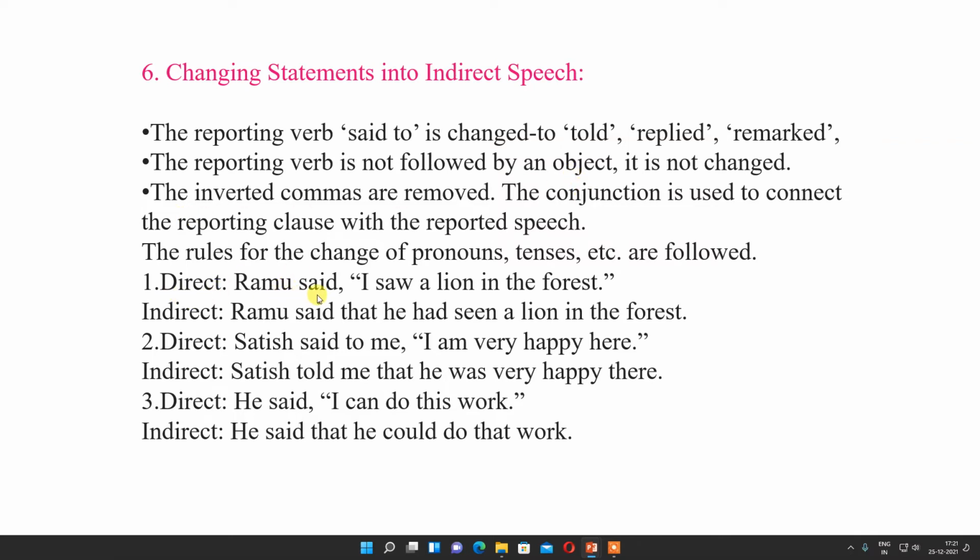For example, Ramu said, "I saw a lion in the forest." Ramu said that, now here we are combining, a conjunction is used, he had seen a lion in the forest. Satish said to me, "I am very happy here." Satish told me that, conjunction, he was very happy there. Direct speech: He said, "I can do this work." In indirect: He said that he could do that work. So, "can" becomes "could," and "that" is used as a connector.